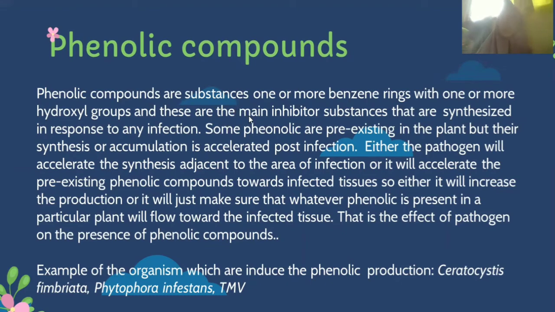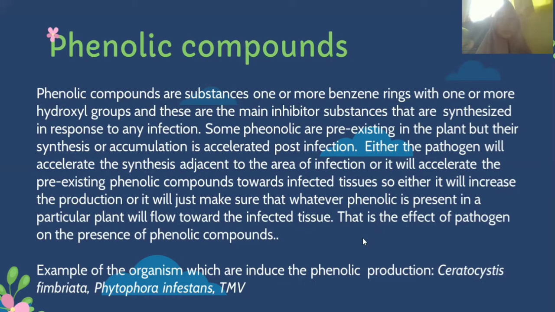Phenolic compounds are substances with one or more benzene rings with one or more hydroxyl groups. These are the main inhibitor substances that are synthesized in response to any infection. Some phenolics are pre-existing in the plant, but their synthesis or accumulation is accelerated post-infection. Either the pathogen will accelerate the synthesis adjacent to the area of infection, or it will accelerate the movement of pre-existing phenolic compounds toward infected tissues. So either it will increase the production, or it will just make sure that whatever phenolic is present in a particular plant will flow toward the infected tissue. That is the effect of the pathogen on the presence